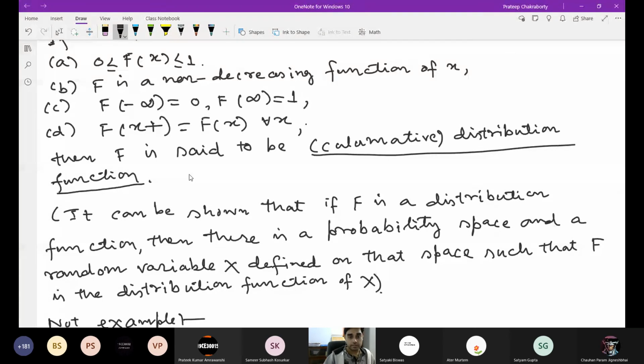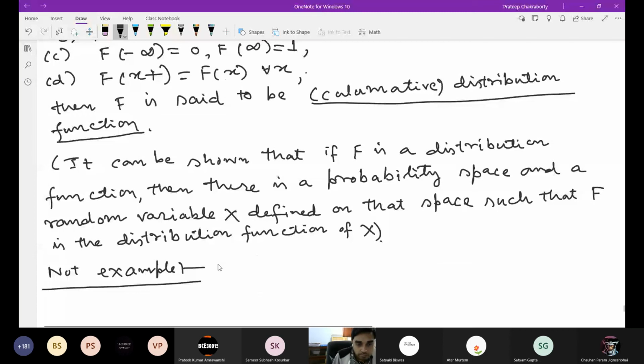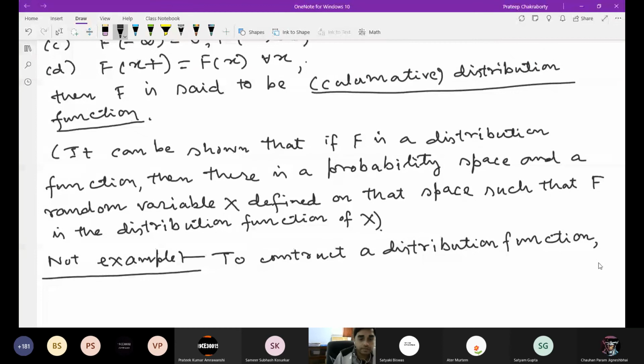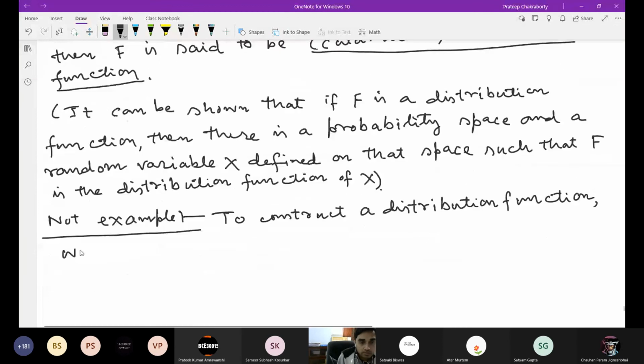So we have to construct a distribution function which is by definition right continuous but which is not left continuous, so that means the function is not a continuous function.